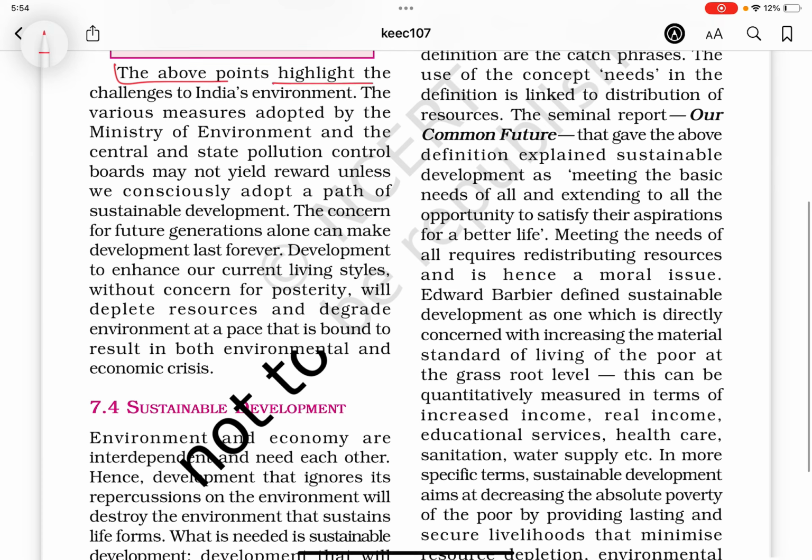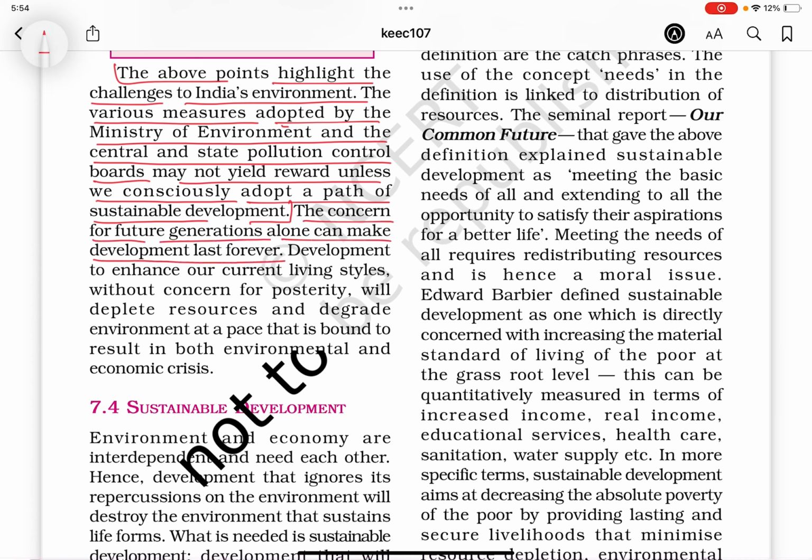The above points highlight the challenges to India's environment. The various measures adopted by the Ministry of Environment and the central and state pollution control boards may not yield reward unless we consciously adopt a path of sustainable development. The concern for future generations alone can make development last forever. Development to enhance our current living styles without concern for